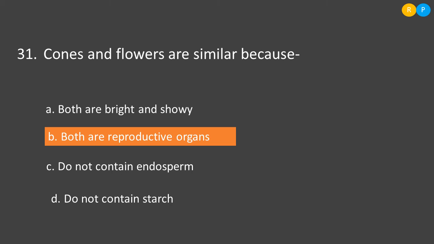Then C, do not contain endosperm. Endosperm is a nutritive tissue that can be seen in the embryo sac. So in the seed, endosperm will nourish the developing embryo. Then option D, do not contain starch. Storage of starch is not the function of cones and flowers. That is the function of chloroplast. So the correct answer is option B.